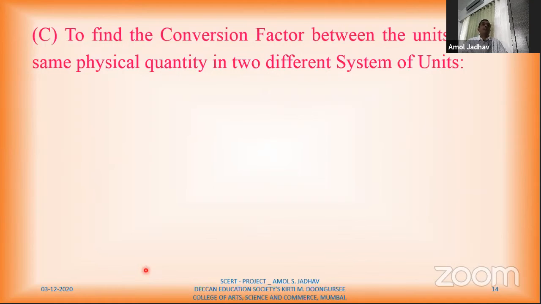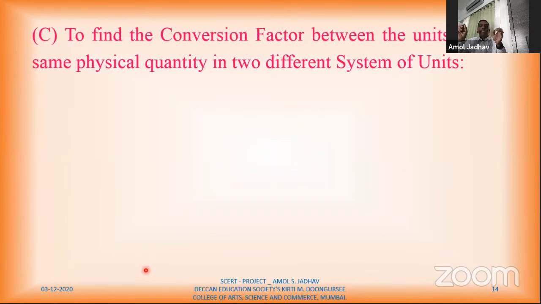Now we'll move further. The last use of dimension analysis is to find the conversion factor between the units of the same physical quantity in two different systems of units. For example, you know that 1 kilogram is equal to 1000 gram. So what is the relation between a kilogram and gram? These are two different systems of units. One is the SI system, another one is the CGS system. So 1 kilogram is equal to 1000 gram.